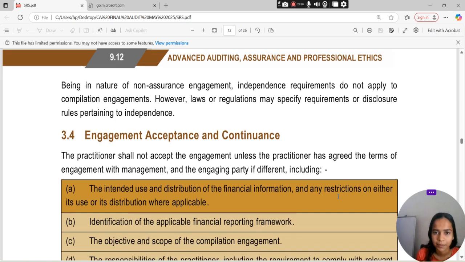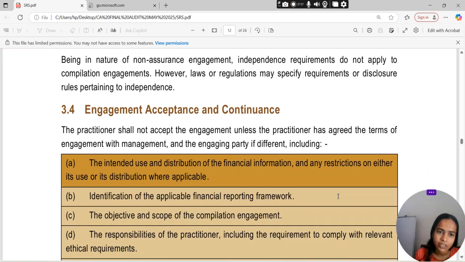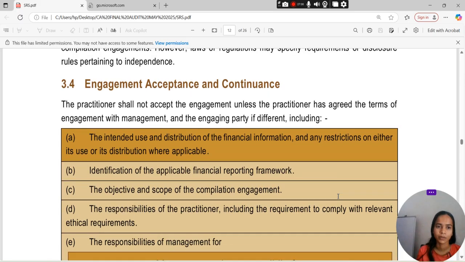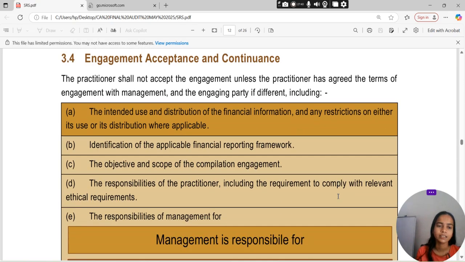Then comes the engagement acceptance and continuance. The practitioner will not accept the engagement unless the practitioner has agreed the terms of engagement with management and the engaging party, including the intended use and distribution of financial information and any restriction on either of its use or distribution, where applicable.